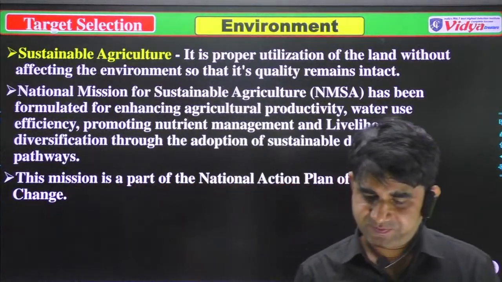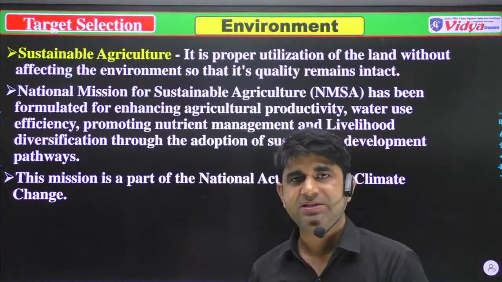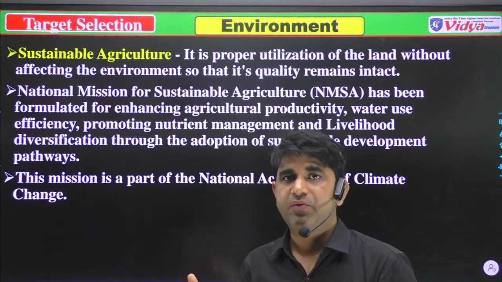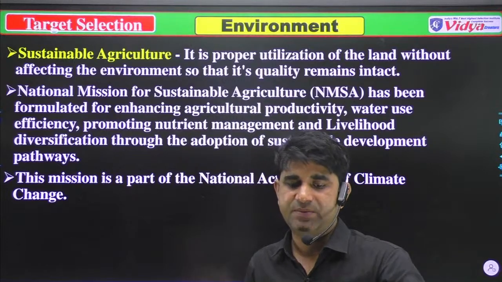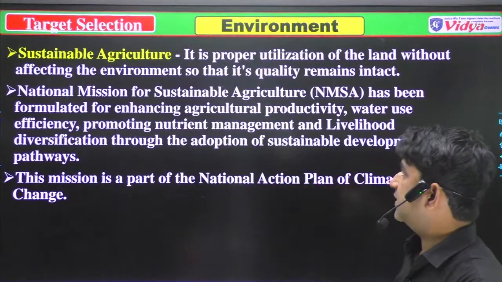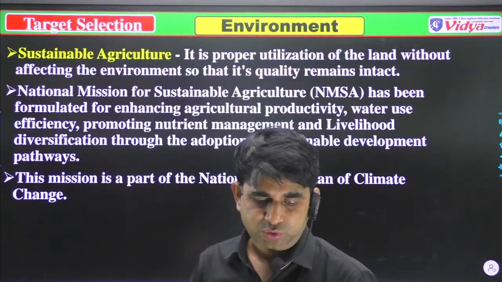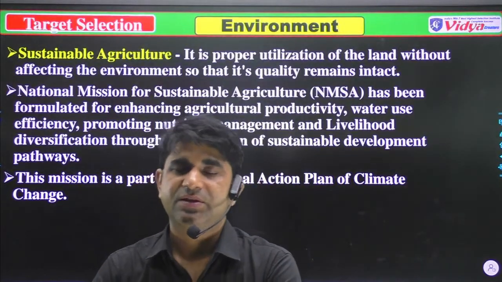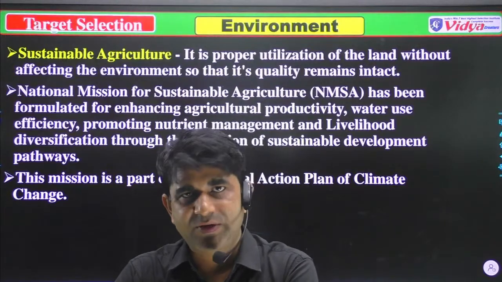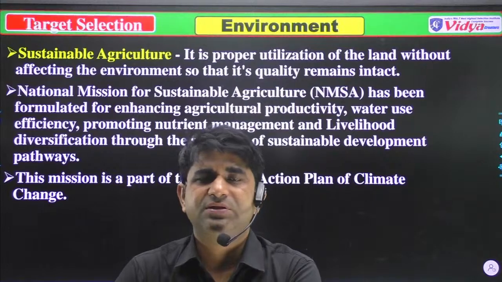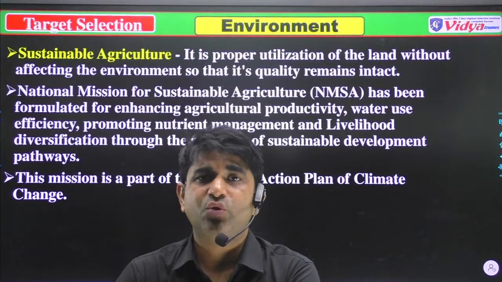So it seems to me everything is clear to you. These classes are more important for your UPSC, state PCS and many examinations. So after that, that is sustainable agriculture. When someone asks you what you mean by sustainable agriculture, then you can say, sir, sustainable agriculture is a type of agriculture which is generally near to organic farming.